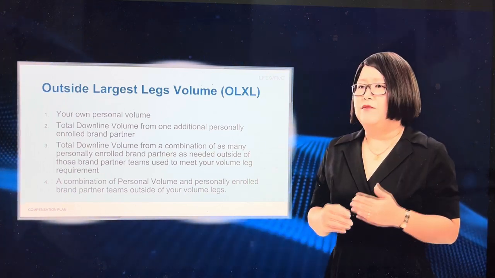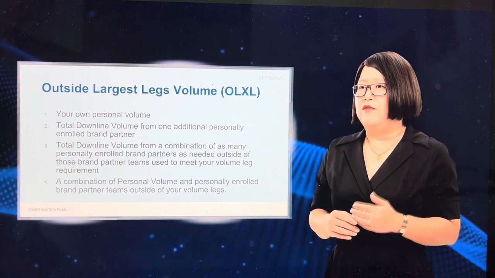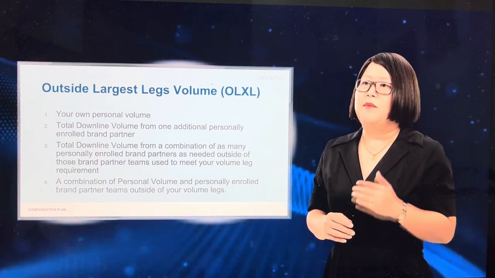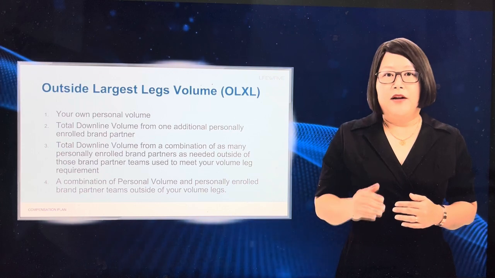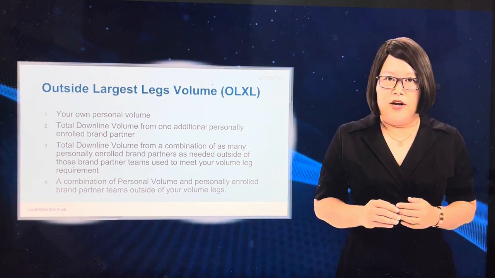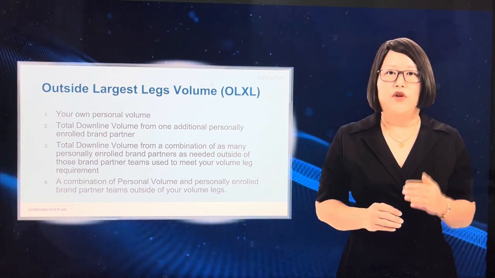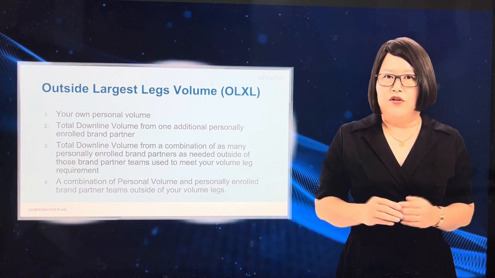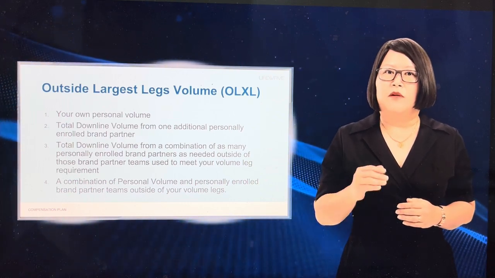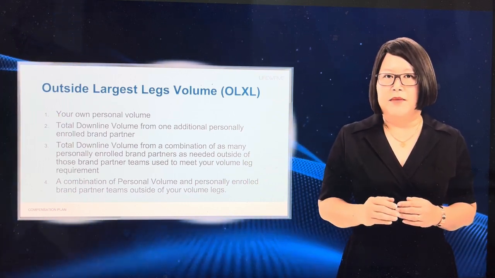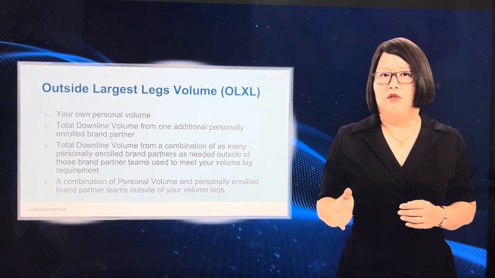Now, to understand the final structure requirement of rank qualification, we must first learn about the binary organization. Your binary organization or binary tree is a separate team structure from your enrollment tree. In the binary tree, each brand partner has a maximum of 2 positions directly under them, one on the left and one on the right.